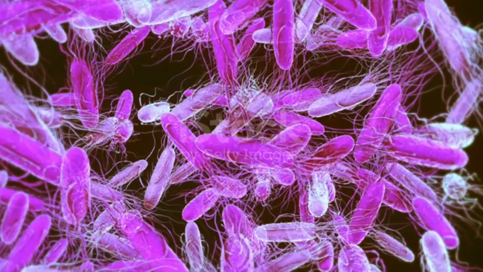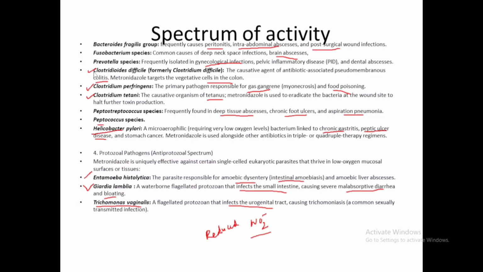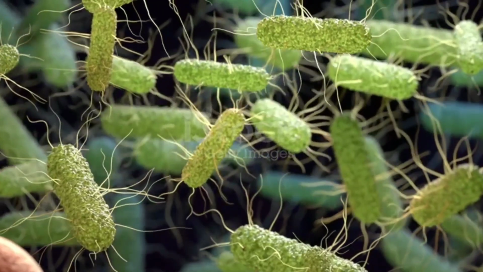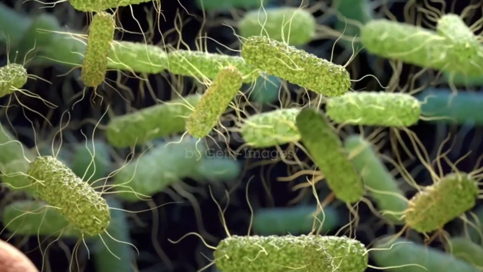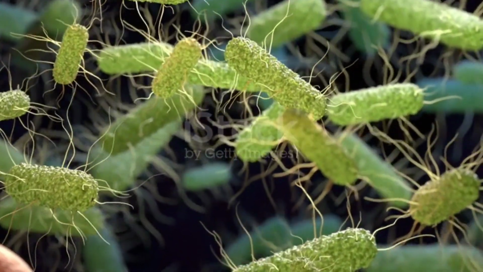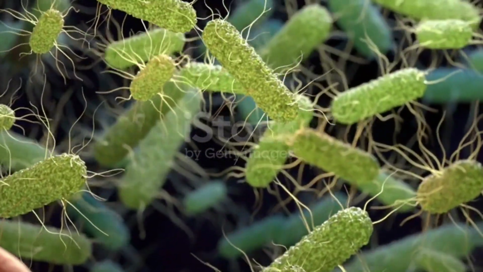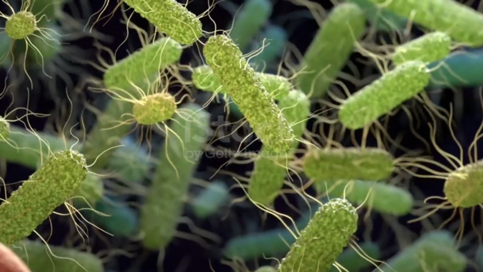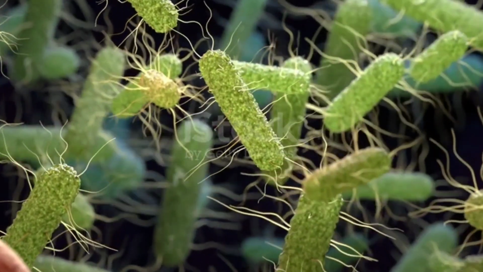Next are some Clostridium species, like Clostridium difficile, a bacteria that can cause infection of the colon. Next is Clostridium perfringens, an obligate anaerobe that can cause gas gangrene and food poisoning.